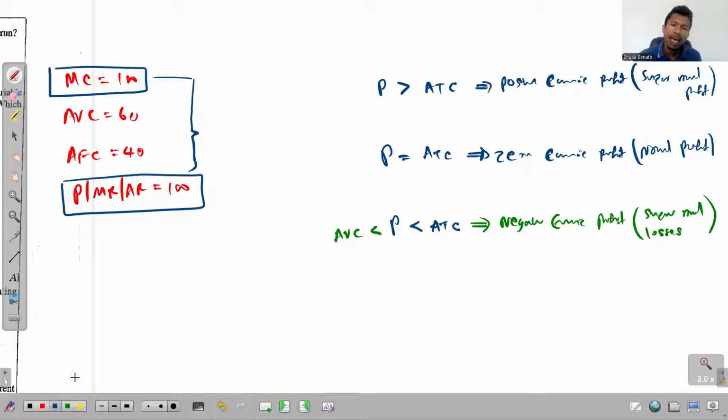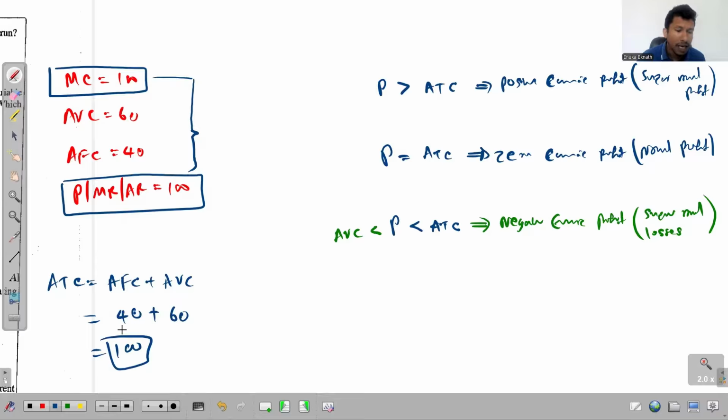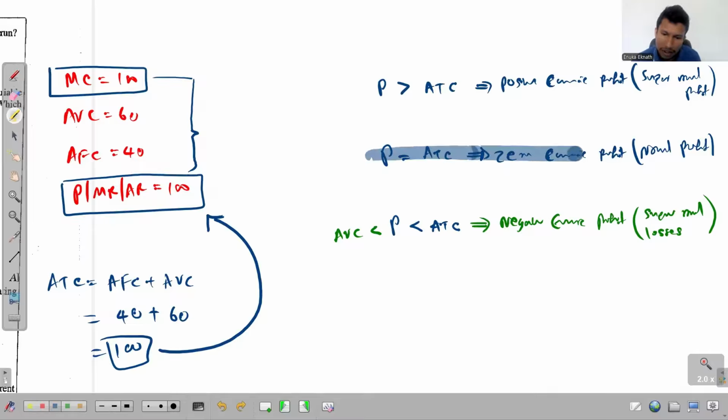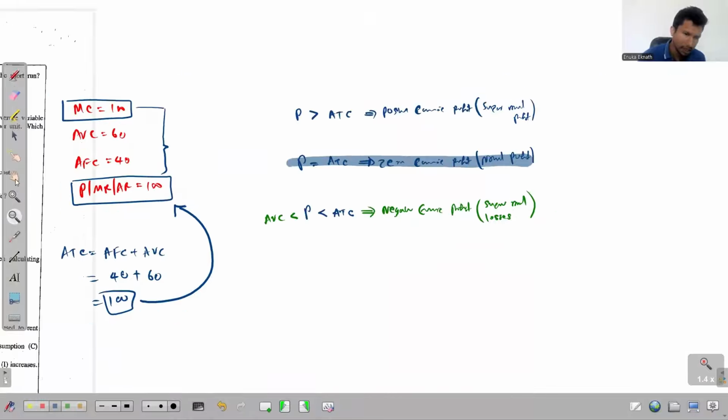Right. Now think about the ATC, because most of these are based on ATC. So think about the ATC value in this question. ATC is equal to AFC plus AVC. So AFC is 40, AVC is 60, so ATC is 100. And ATC is the same as the price, which means what's the relevant rule then? If ATC is equal to price, they are earning zero economic profit, that is, normal profit. That's the answer there.